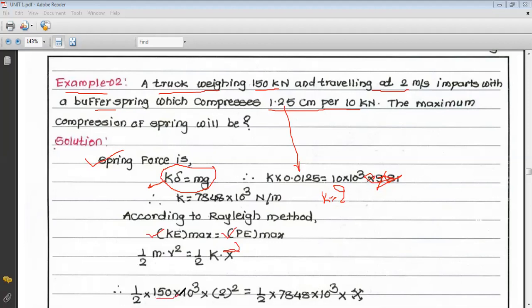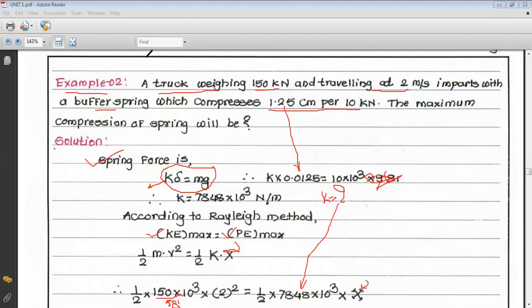The weight is given, so mass is 150 into 10 raised to 3 divided by 9.81, into 2 square, the velocity being 2 meter per second, is equal to 1/2 into the value of k, put in this equation, into x square. Now from that we have to find out the value of x.